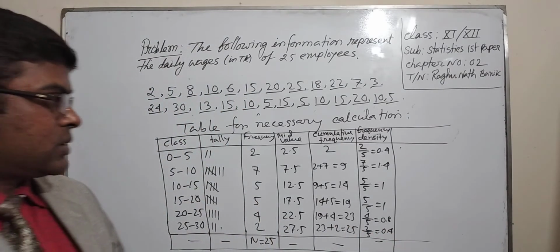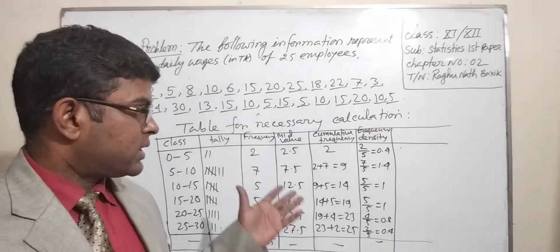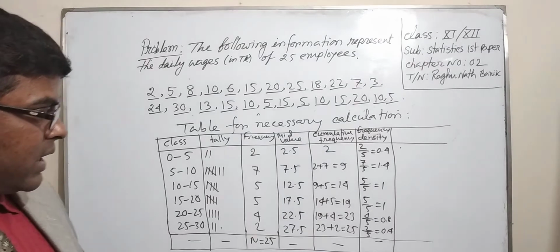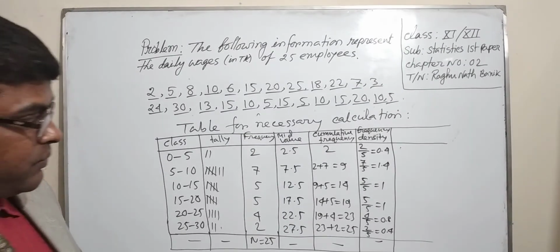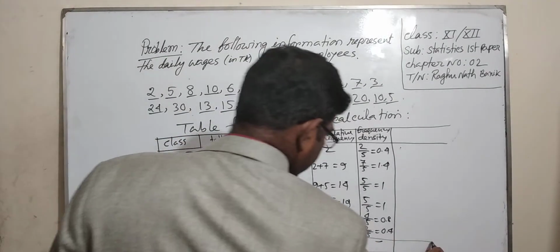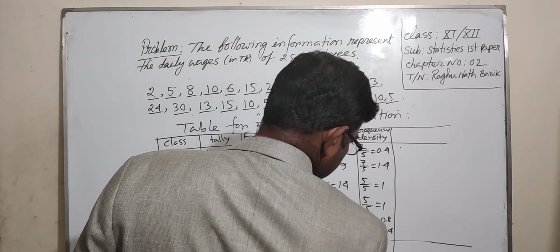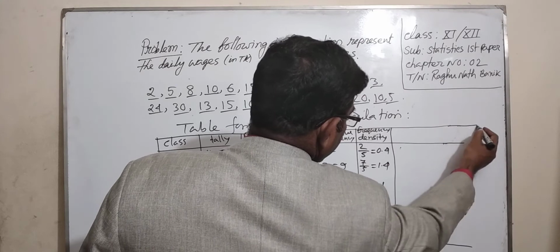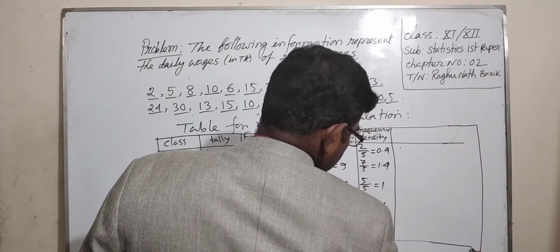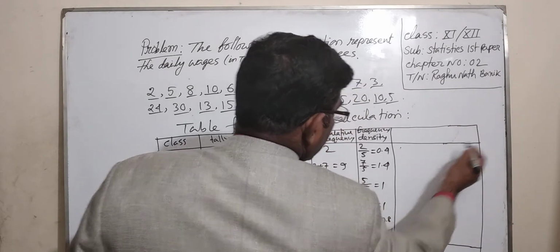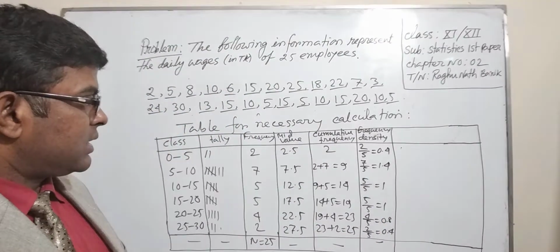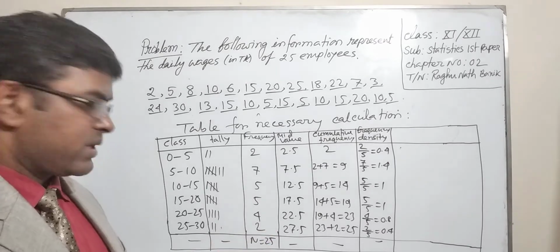Dear students, you have to understand. Now we have to find the relative frequency. Relative frequency is the ratio of the frequency of a certain class divided by the total frequency.